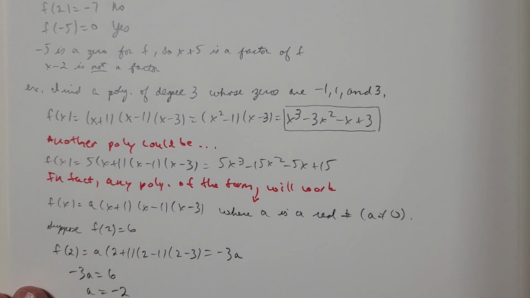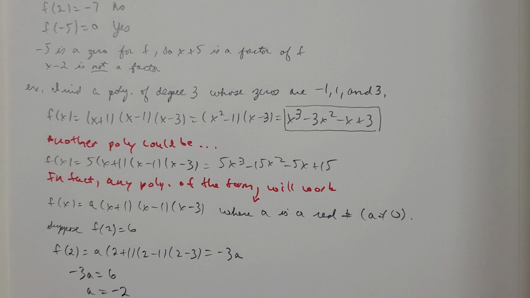Let's take a look at this next one here. So we want to find a polynomial of degree 3 whose zeros are -1, 1, and 3. A polynomial function is a function where you're adding up a bunch of things, right? And there's two things that you're looking for.